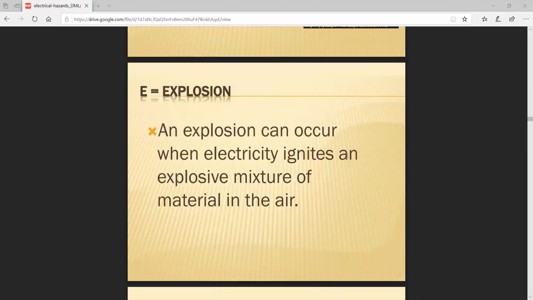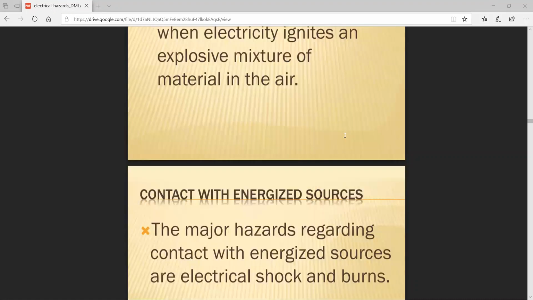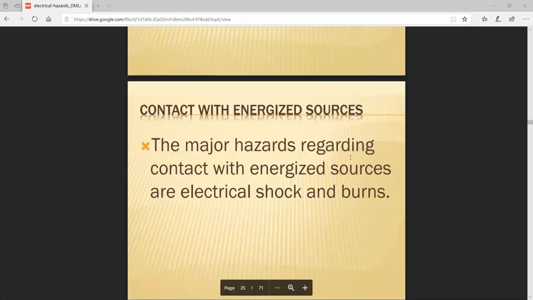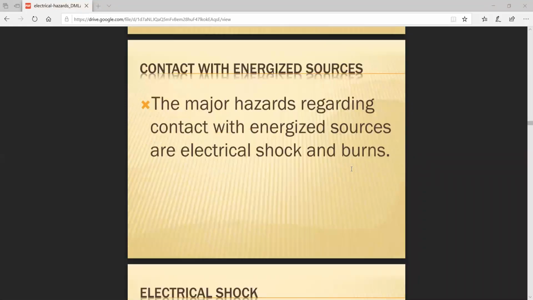An explosion can occur when electricity ignites an explosive mixture of material in the air. So an explosive mixture can occur in the air, and there is a chance for excess heat which can be generated under abnormal conditions. Contact with energized sources: the major hazards regarding contact with energy sources are electrical shock and burns. So the major concept is electrical shock and burning.